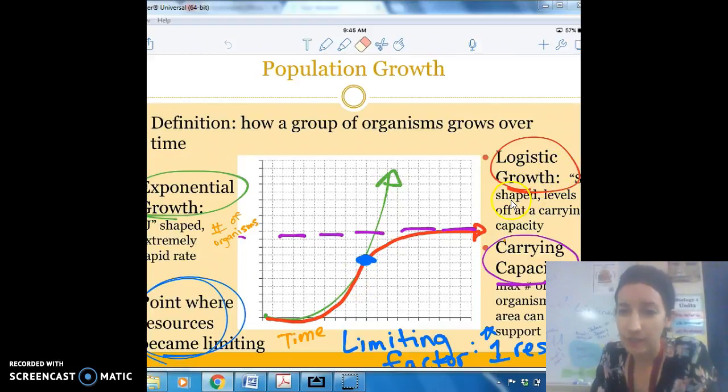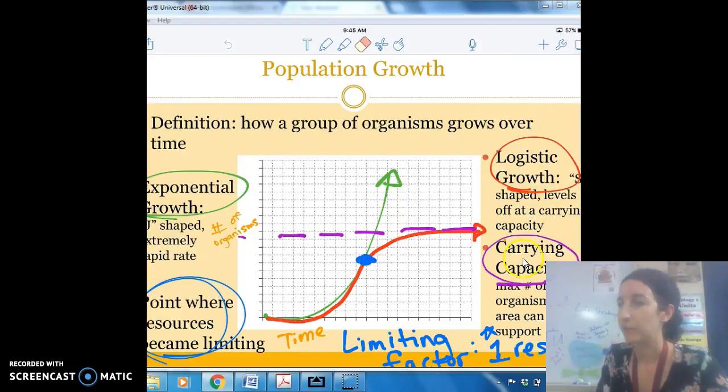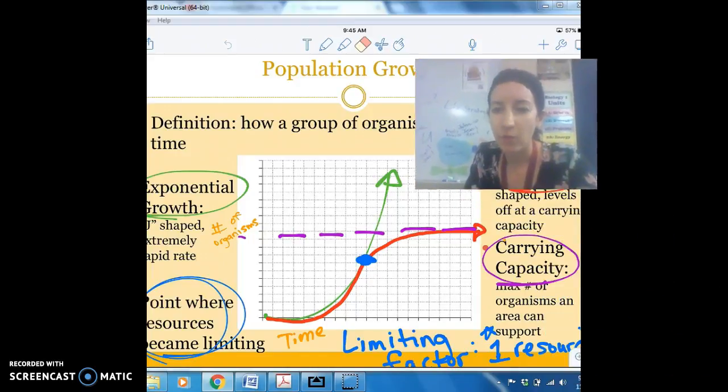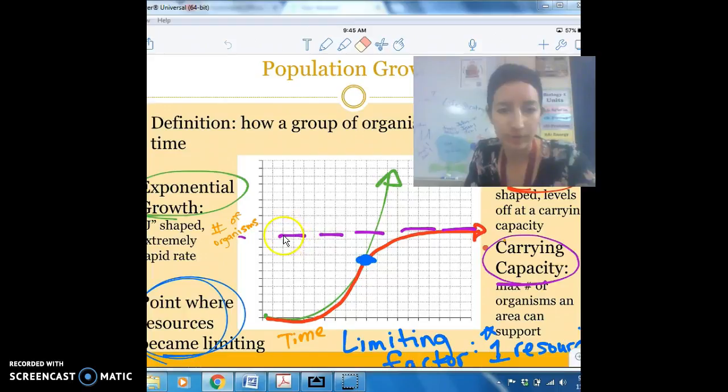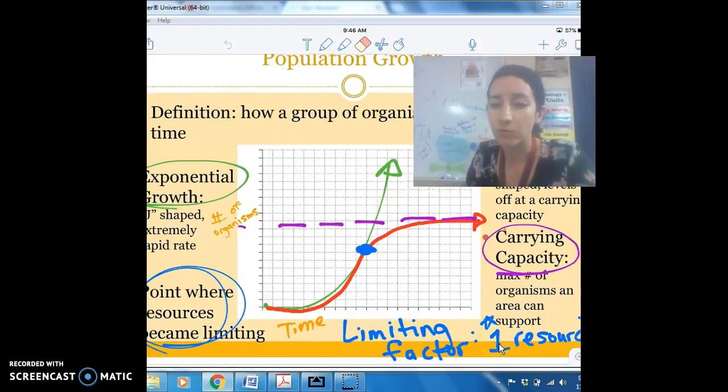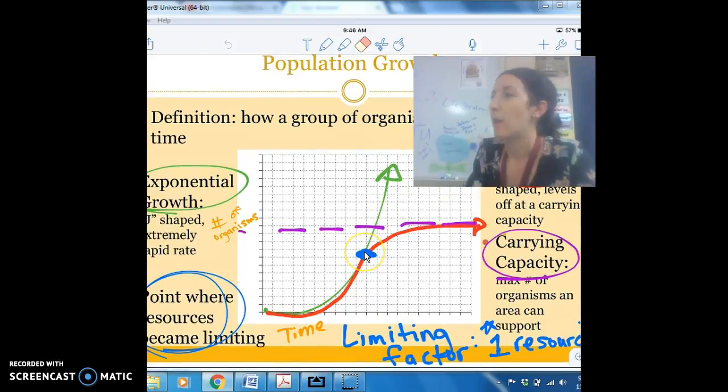Logistic growth is S-shaped. It's our red right here. Bam. The population levels off at a carrying capacity. Carrying capacity is our purple dotted line. It's the max number of organisms that the area can support, so it cannot go above that. The blue dot is where logistic and exponential breaks off. That's the point where resources became limiting. It could no longer keep growing up like crazy. The limiting factor is the one resource that really limited the population and made it level off at a carrying capacity.